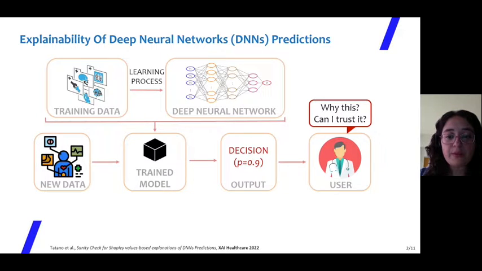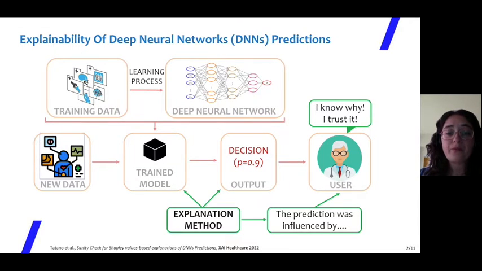The problem is that the user cannot trust a certain prediction given by a black box. In addition, if the working mechanism of the model is not fully understood, it is difficult to check if the model properly does what it is designed for. This is especially crucial in healthcare, where the outcome of these algorithms can have a profound impact on human life. In fact, the use of DNNs can be beneficial to clinicians to support decisions, optimize treatments, and uncover important information in the data. However, the trust of clinicians in these algorithms is compromised by the lack of transparency in the prediction.